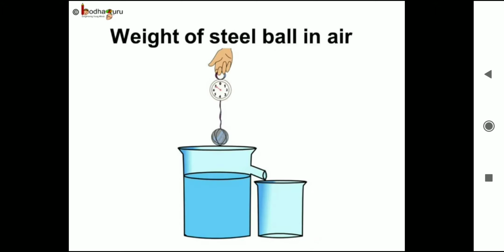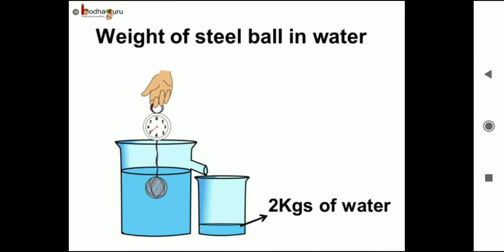Now let us find it mathematically. Let's assume the weight of the steel ball in the air is 7 kgs. Now immerse the steel ball in the water. Its weight is shown as 5 kgs. That is lesser. How? This is because the buoyant force of water acts upon this steel ball. The weight of the steel ball in air is its actual weight, that is 7 kgs. The weight of the steel ball inside water is its apparent weight, that is 5 kgs.